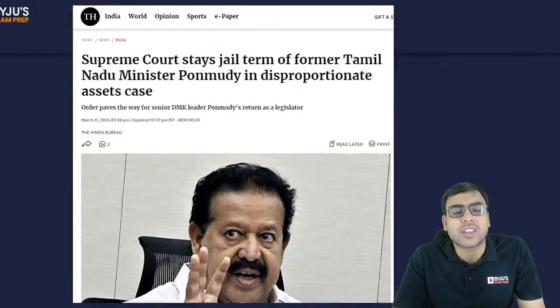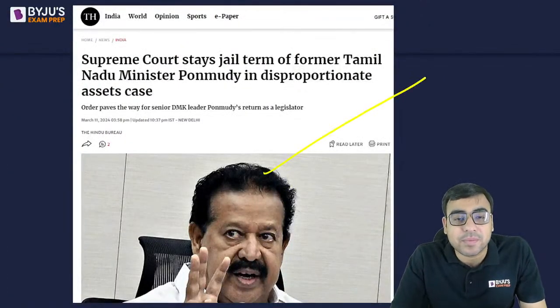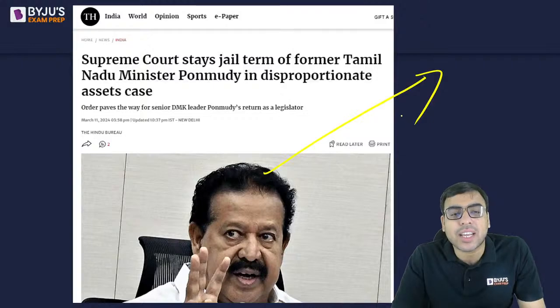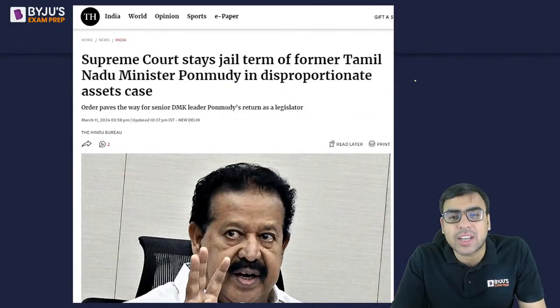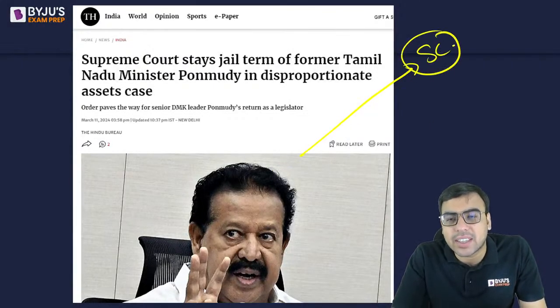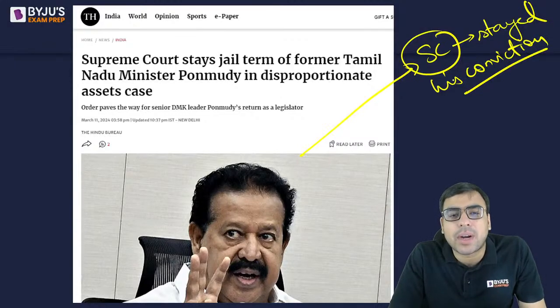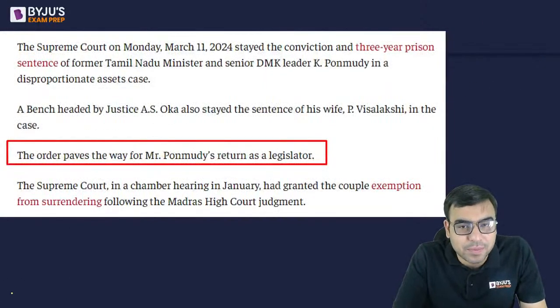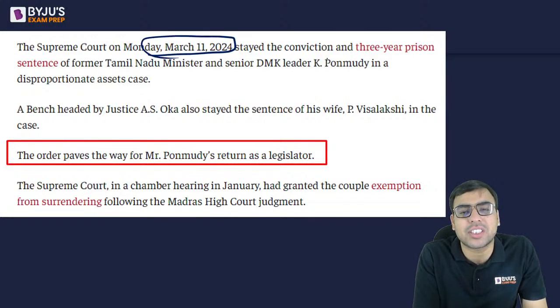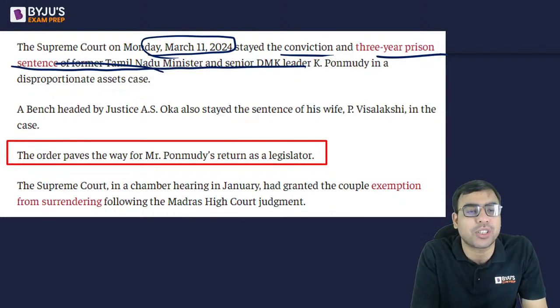See, what happened was the Tamil Nadu minister was found guilty by the lower court and high court, but the Supreme Court stayed his conviction. So he was convicted by the high court and all, but the Supreme Court stayed the conviction. And it is written here that the Supreme Court on Monday, 11th March, stayed the conviction and 3-year prison sentence of former Tamil Nadu minister in a disproportionate asset case.